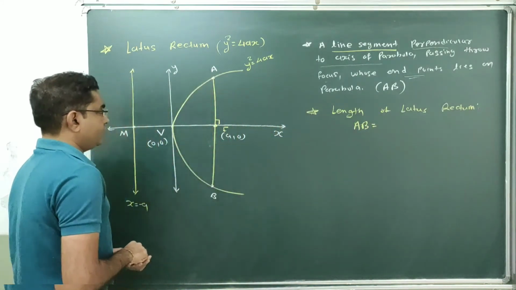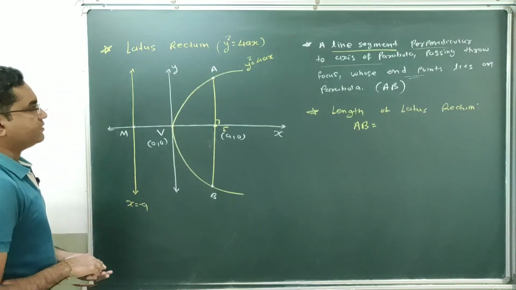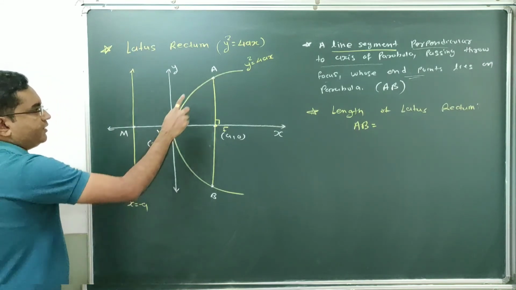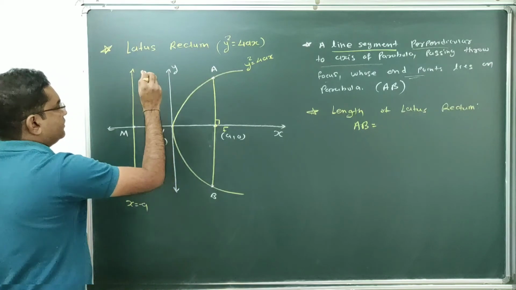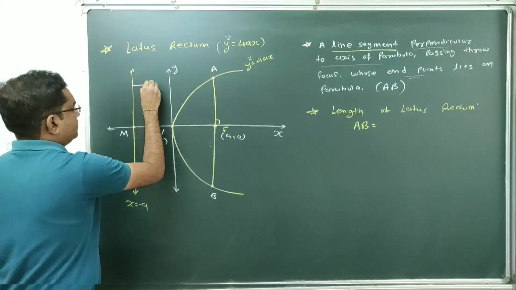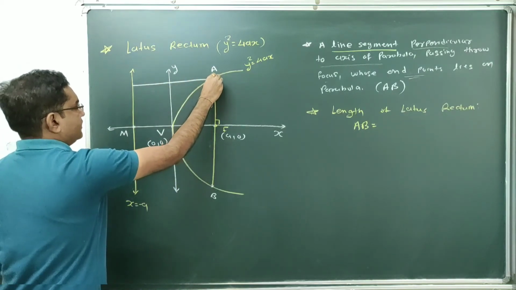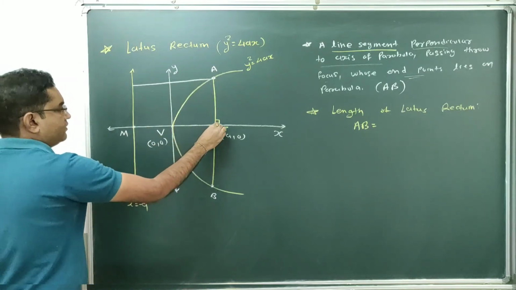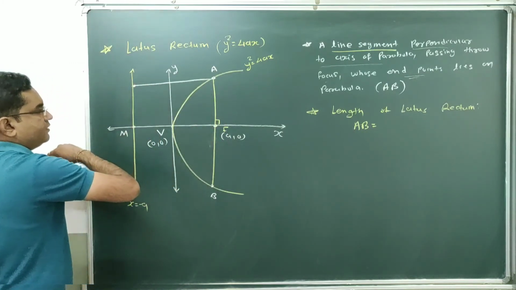So now concentrate over here. To find the length of this latus rectum, first we will consider this point A. Now according to the definition, the distance of this point A, which lies on the parabola, from this fixed point and from this fixed line is equal.